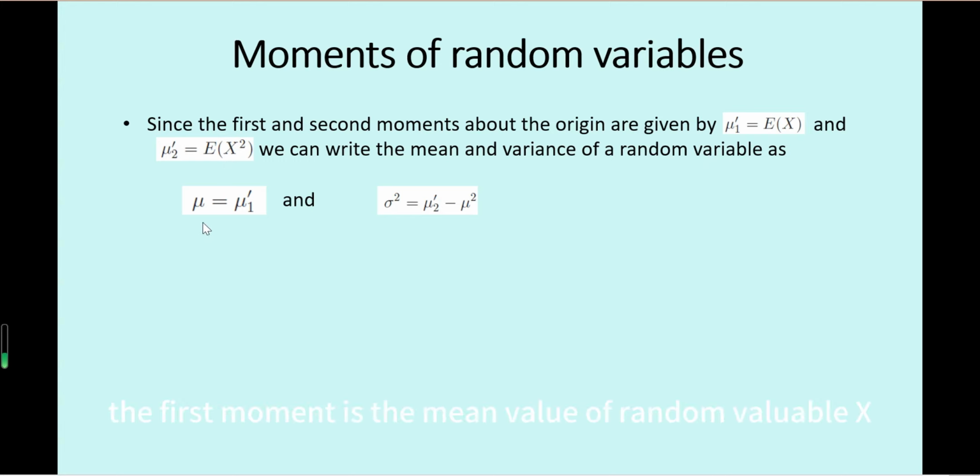So the first moment is the mean value of random variable X, and the second moment minus the mean squared equals the variance of random variable X. This applies for any random variable.